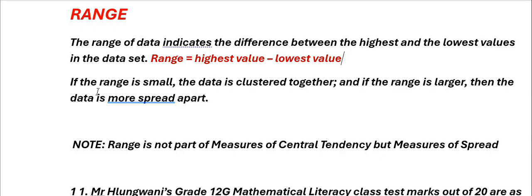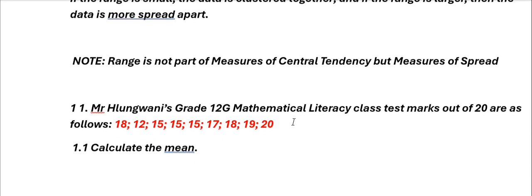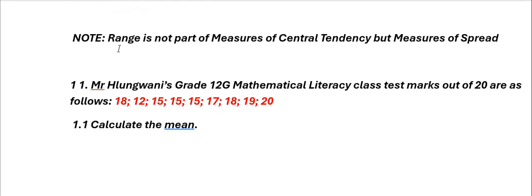If the range is small, the data is clustered together. And if the range is larger, then the data is more spread apart. Here's the note that I've written for you: range is not part of measures of central tendency, but measures of spread. We are measuring the spread, the gap between that bigger number and that small number.